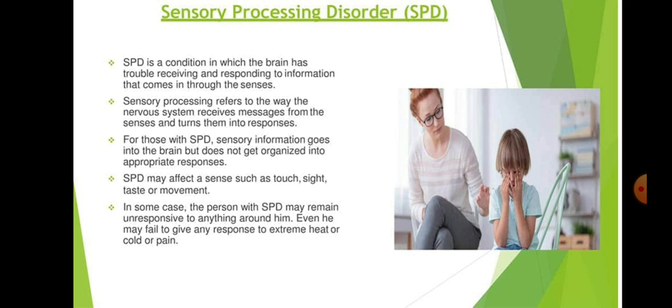Clear? Now we will start point number 1. SPD is a condition in which the brain has trouble receiving and responding to information that comes in through the senses. It is very important. The brain has trouble receiving and responding to information that comes through the senses. Clear?